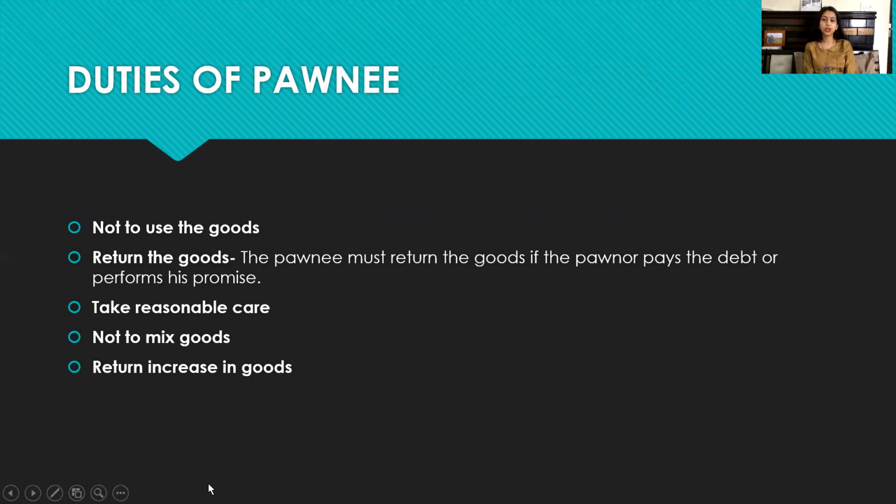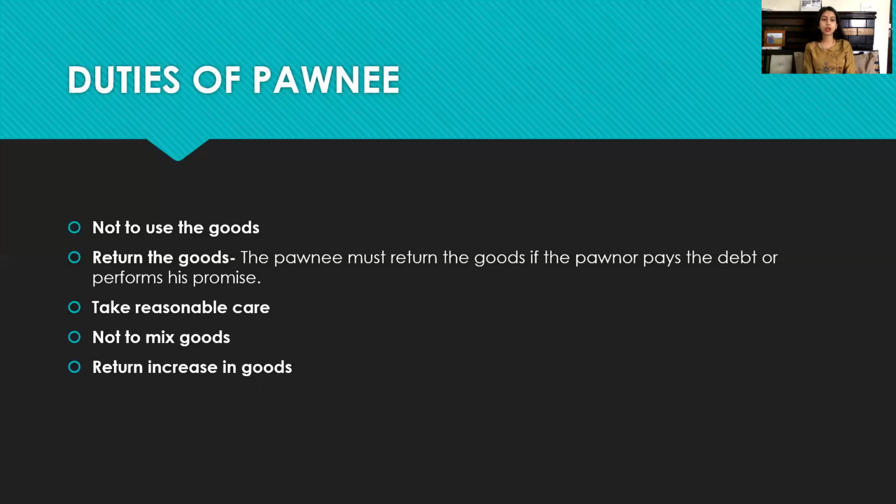Next we have duties of pawnee. Not to use the goods: the goods which have been given to him for security are not to be used by the pawnee. Second is to return the goods. The pawnee must return the goods if the pawnor pays the debt or performs his promise. Next is to take reasonable care of the goods which have been pledged to him.